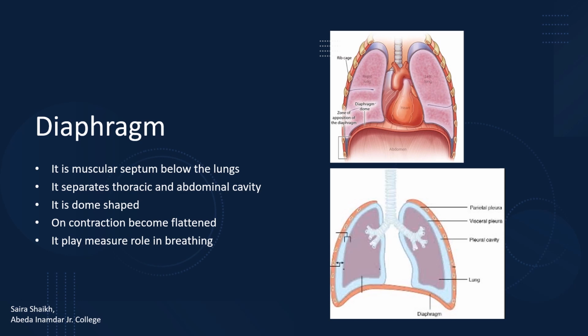The diaphragm is a muscular septum present below the lungs. It separates the thoracic and abdominal cavities. It is dome-shaped. On contraction, it becomes flat. It plays a major role during breathing. In the next part of the chapter, we will study in detail the role of the diaphragm.